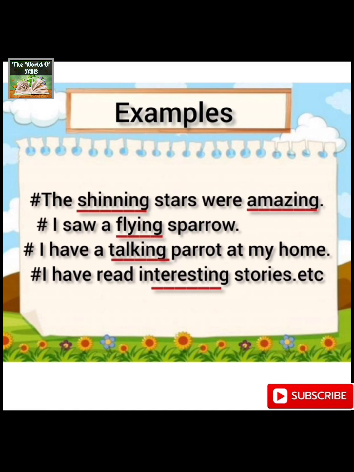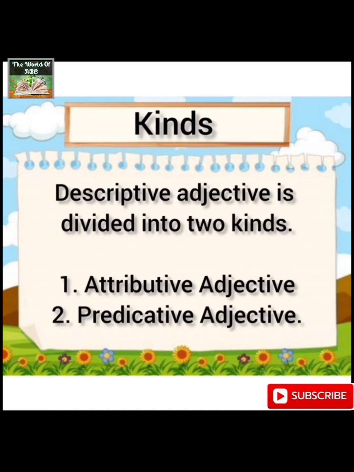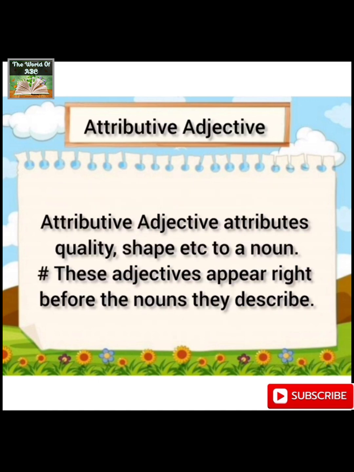Further, descriptive adjective is divided into two kinds: attributive adjective and predicative adjective. Attributive means before, predicative means in the form of predicate or after. Attributive adjectives attribute quality, shape, etc. to a noun.